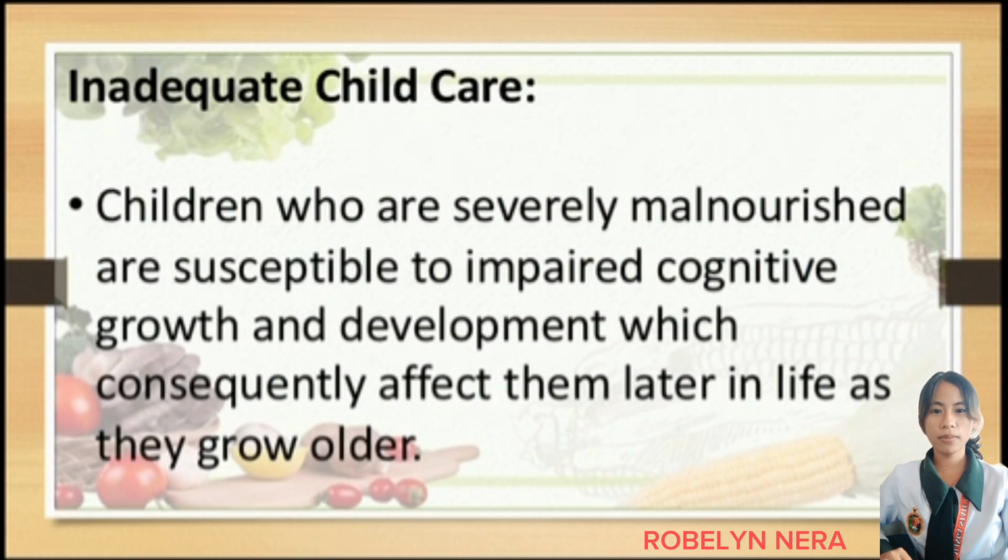Children who are severely malnourished are susceptible to impaired cognitive growth and development, which consequently affects them later in life as they grow older. When a child is severely malnourished, their body is not getting the nutrients it needs to grow and develop properly. This can lead to stunted physical growth, but it can also affect the development of the brain and the cognitive abilities that come with it. These abilities include things like memory, attention, and problem-solving skills.